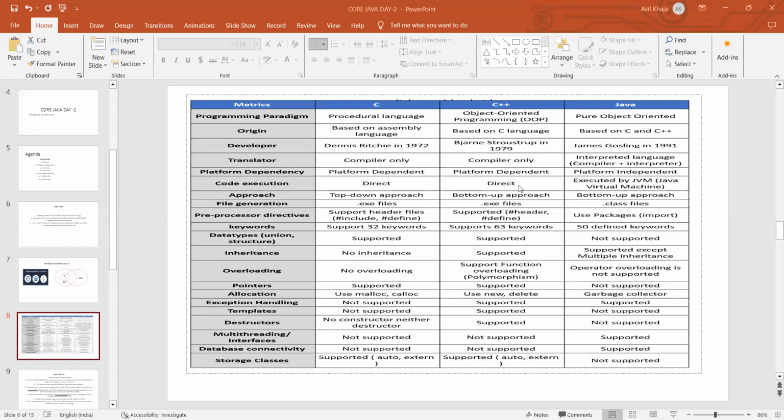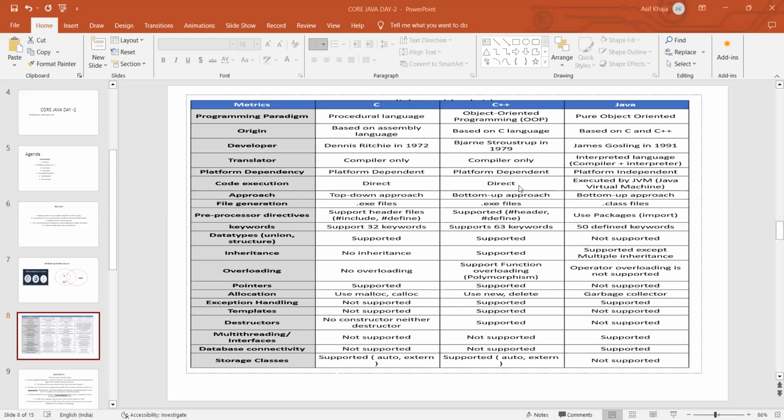Okay. And inheritance. Inheritance is not supported by the C language because there is no OOPs concept in C, right? So it doesn't support inheritance. But C++ and Java support inheritance, except multiple inheritance in Java. Multiple inheritance isn't supported in Java. It is overcome by the interfaces.